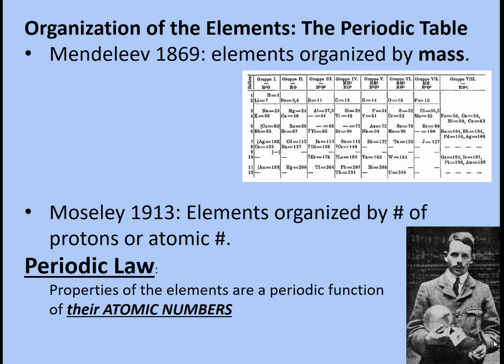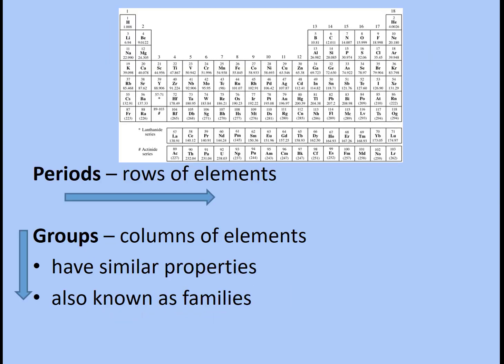protons and also by reactivity. So as you go across a row, Mendeleev started a new row when it seemed the element's properties matched. When you go across the periodic table, that's called a period or a row. And when you go down the periodic table, that's called a group or a column. And it's also known as a family.